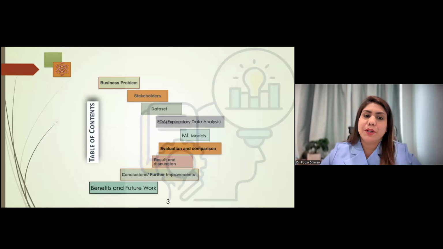So now I'm going to discuss the content of this presentation, in which first of all, there is a business problem, then the stakeholders who are going to benefit from this, the data set, exploratory data analysis, some machine learning models, and their evaluation and comparison, on the basis of which we will find some results and have some discussions, then the conclusion and further improvements required, then the benefits of the work with the future work.